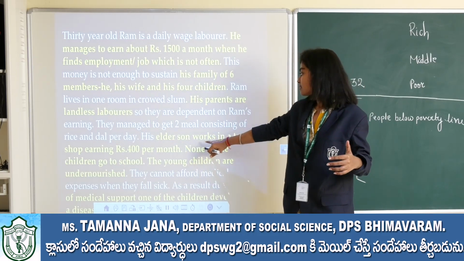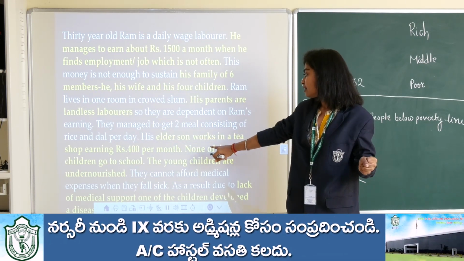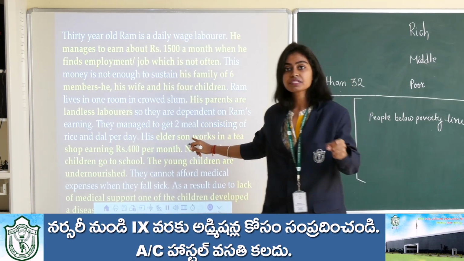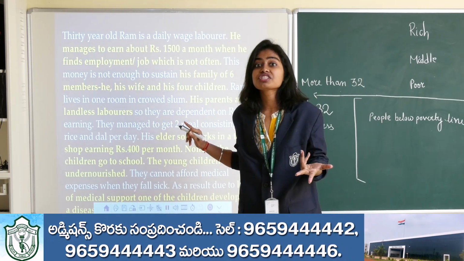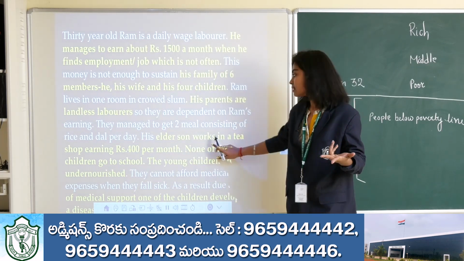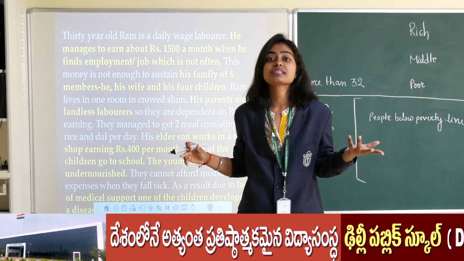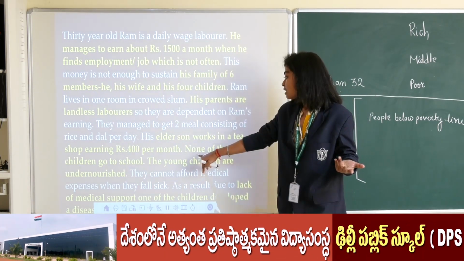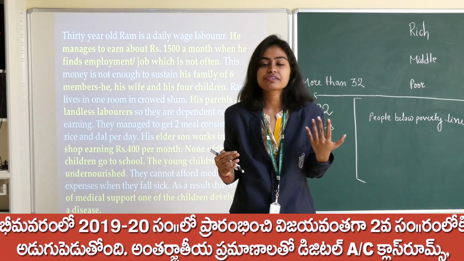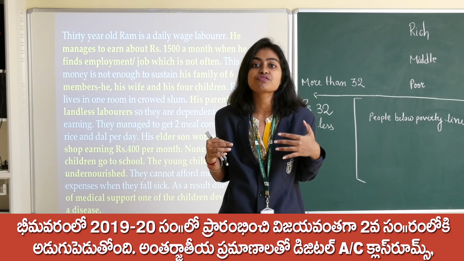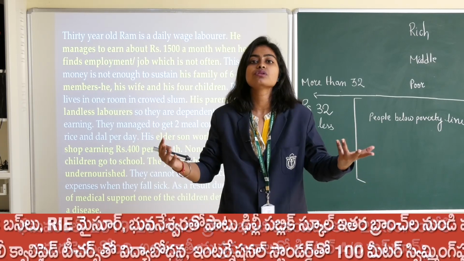Next, the elder son works in a tea shop earning rupees 400 per month. Remember the first picture I showed you today, that of a child worker. If his elder son is working in a tea shop, it means he is practicing child labor, or he is a child worker. Next, none of the children go to school. So none of his children is going to school, means they are deprived of education. Simply, they have not even visited school once.